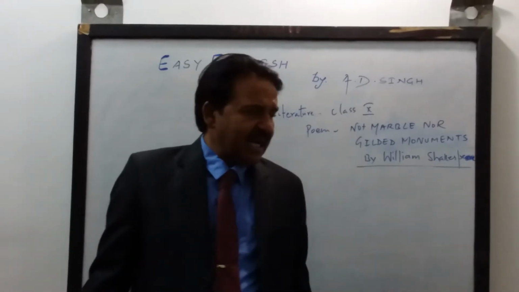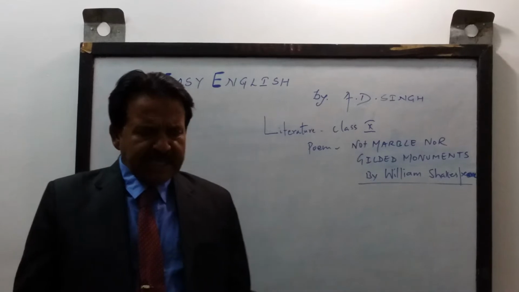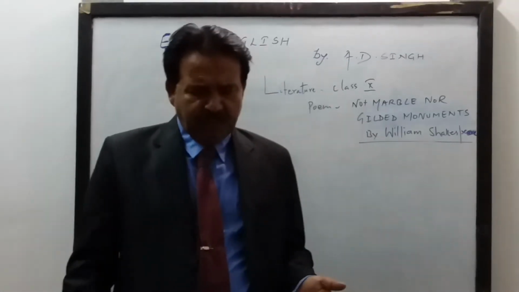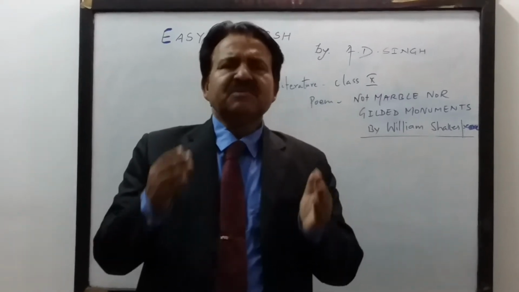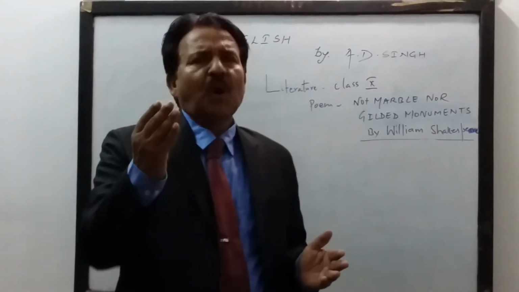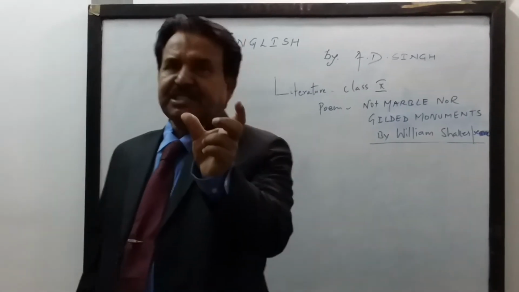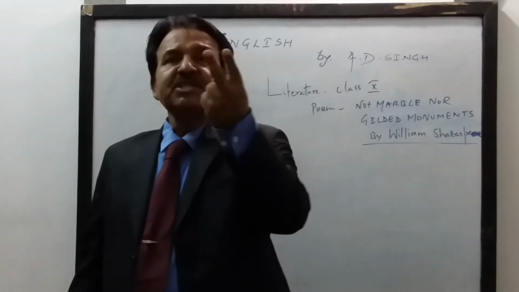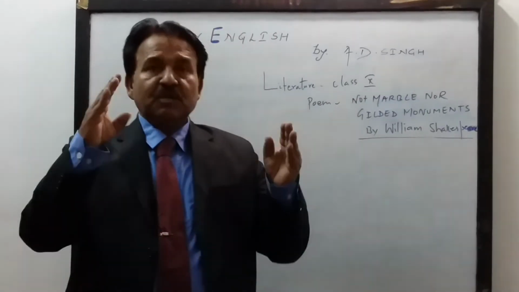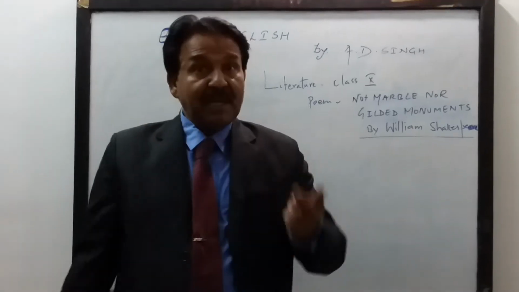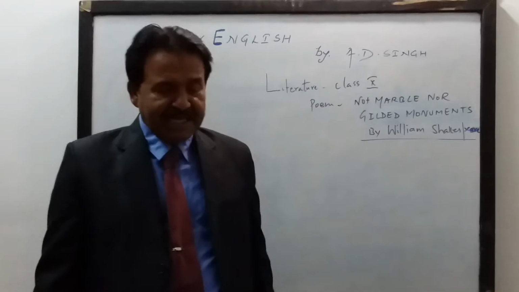Now the question arises, what is a sonnet? Well, a sonnet is defined as a 14-line poem divided into 3 sections, 3 quatrains and 1 couplet. What is a quatrain? A quatrain is a 4-line stanza and a couplet is a 2-line stanza. So in what manner is the 14 lines divided? 3 quatrains, 4 threes are 12, and 1 couplet, that is 2. So 12 plus 2, 14 lines.